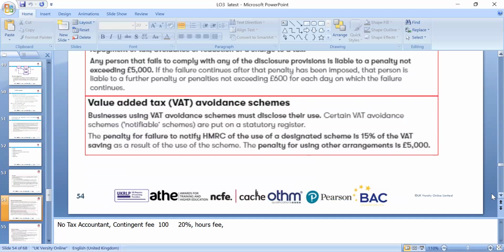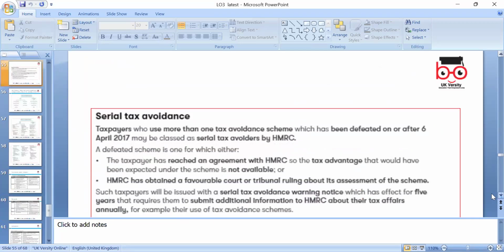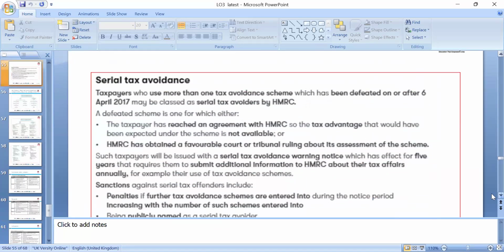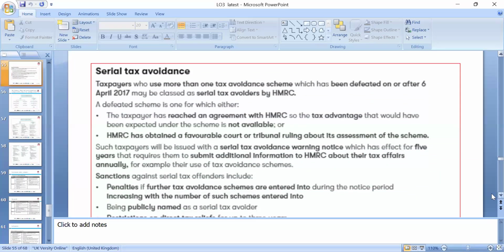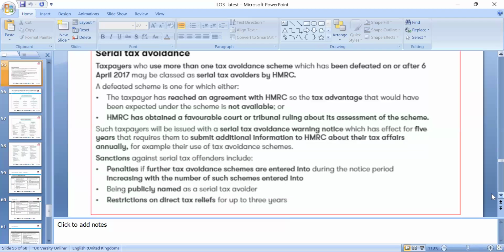Certain VAT schemes must be notified, with a penalty of 15% of the VAT, and we can look around the flat rate special scheme as well. A taxpayer who uses more than one tax avoidance scheme has to disclose it, and there is a lot of legislation for that.